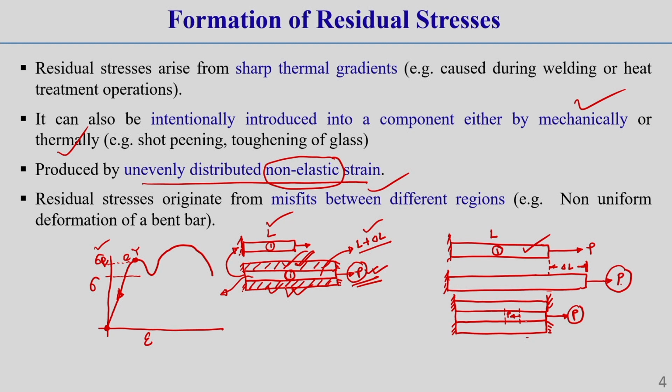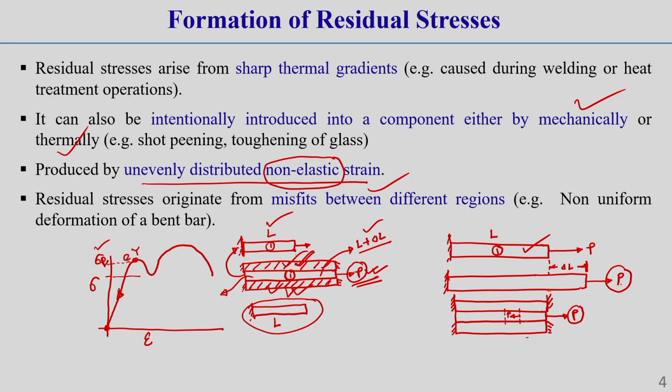Once we remove this middle layer, you see the middle layer returns back to its original length L, correct. So what happens at that time is there will be no stress inside that body. This you should keep in mind. Now you got the idea of what locked-in stress is and how it is locked in, correct.